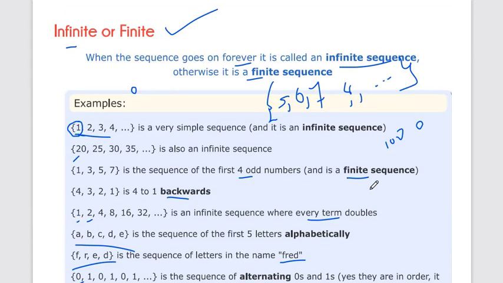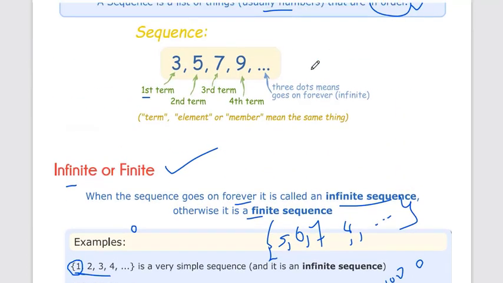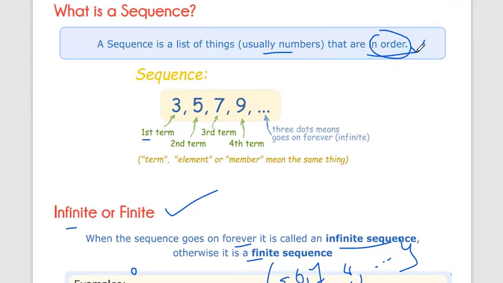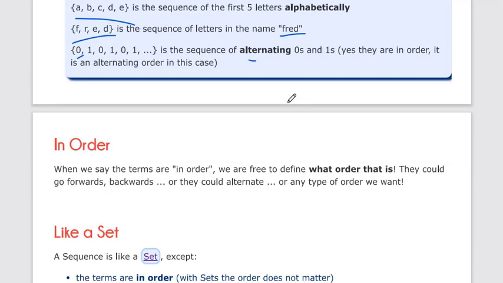Now, in the definition we said that a sequence should be in order. But what is order? How do we know that something is in sequence order? When we say terms are in order, we are free to define anything you can work on.